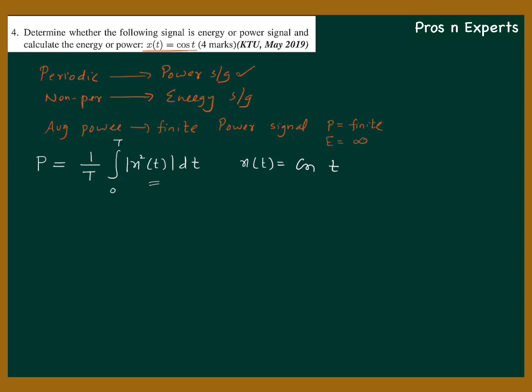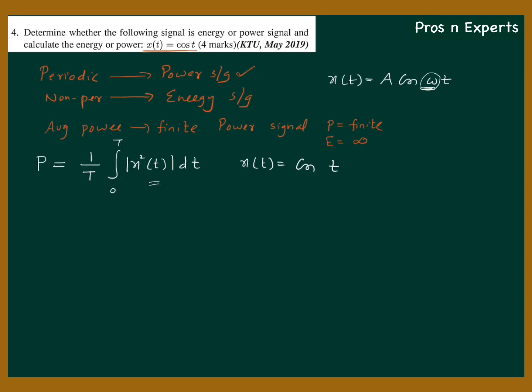How can we find out the time period? We have to know the general form of a cosine or sine signal, that is given by x of t is equal to A cos omega t, if we are ignoring the phase. What is omega? Omega is the angular frequency. Whatever you find as the coefficient of t inside the cosine, that will be your angular frequency omega.